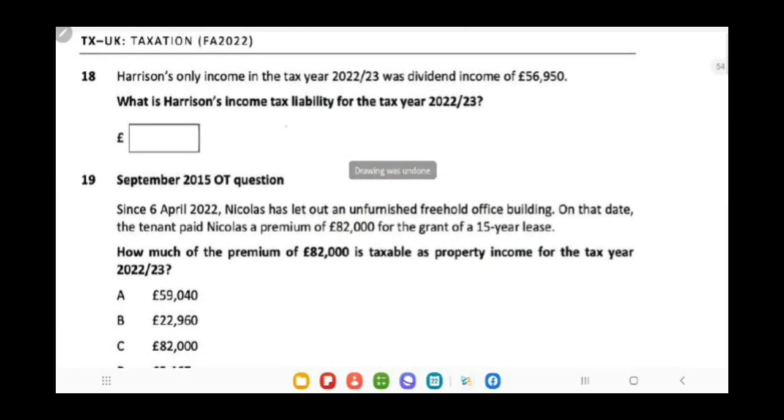Next, what is Harrison's income tax liability for the tax year 22-23? As his only income is dividend income, 56,950. So first of all we have to deduct the personal allowance from 56,950.